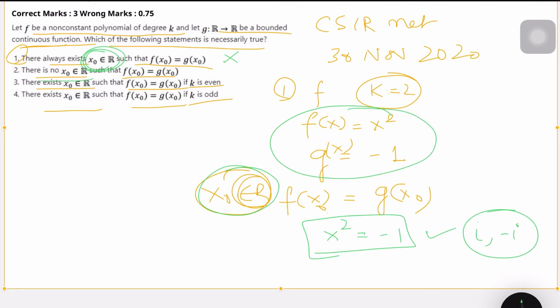Coming to the second option, I've taken the idea from this particular example only. So there is no x naught. Let's change this to +1 for the second option. So obviously now there is an x naught belonging to R, which is 1, and also -1. There are two x naught in this particular case. So the claim that there is no x naught is also false.